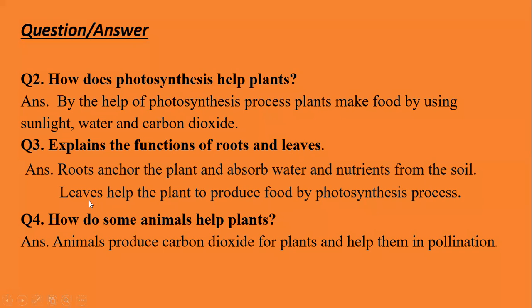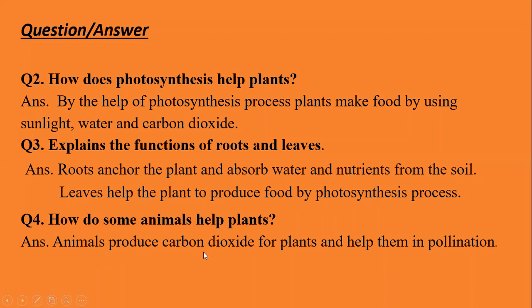In the leaves, what chemical is there? Green, because of which they have the green color, the chlorophyll. Chlorophyll takes the energy from the sun. If there is no chlorophyll and it cannot take the energy from the sun, then how can it produce the food? So leaves help the plant to produce food by the photosynthesis process. So both roots and leaves are very important for the plant.